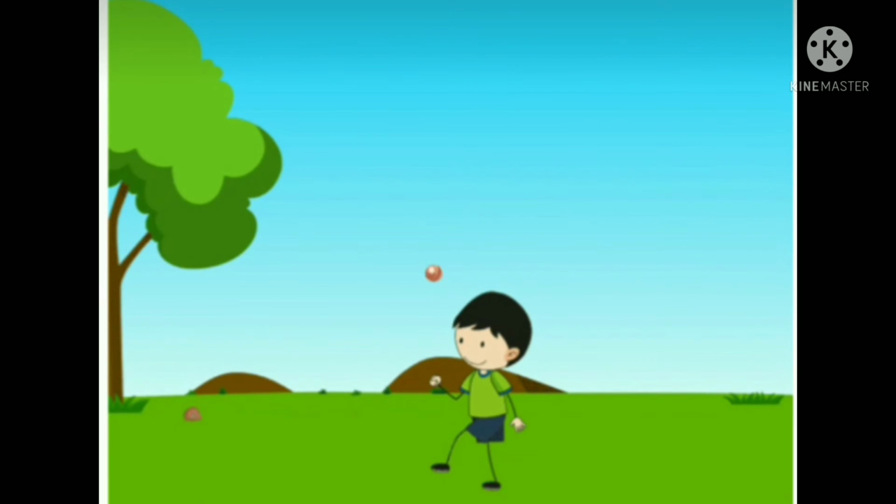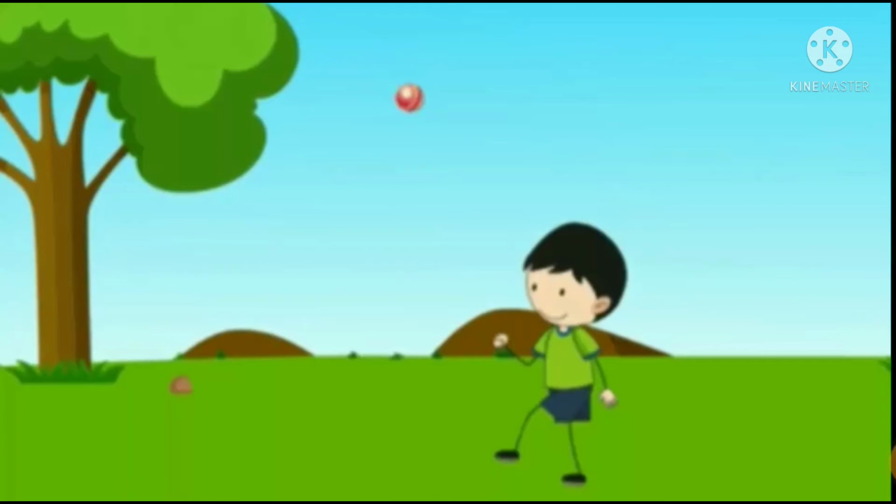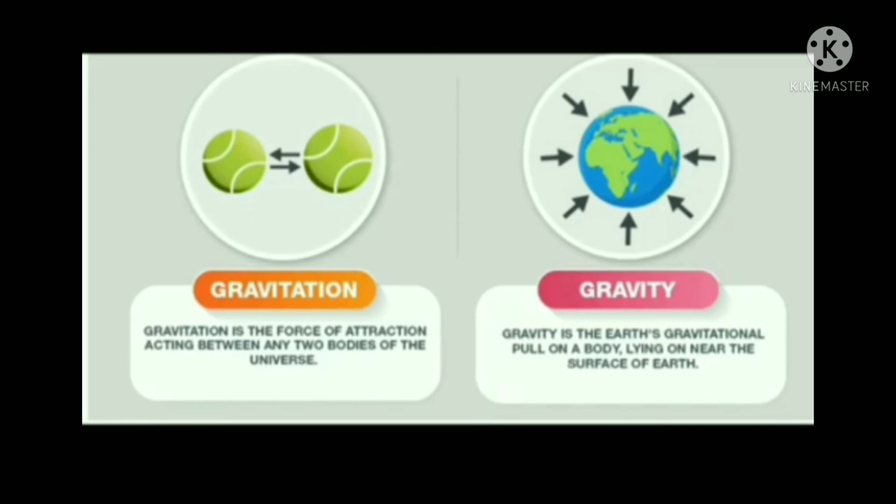If you throw a ball in the air to a certain distance and then it falls to the ground, the reason that the ball does not stay in the air is because Earth exerts a gravitational force on the ball that pulls it back to the ground. This force of attraction exerted by the Earth on any object is called the force of gravity or gravity.